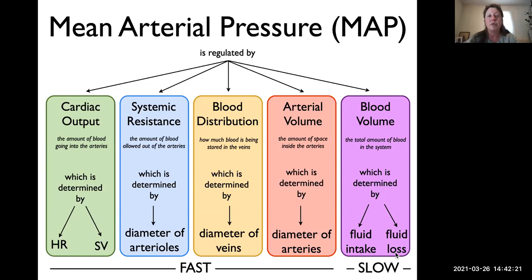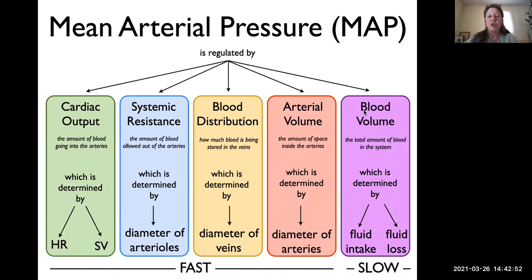Some is lost through sweating and a couple other minor mechanisms we won't go into. But the main mechanism for getting fluid to leave your body is urination. Fluid intake is controlled by you drinking and indirectly through thirst. Thirst is what causes you to drink more. And that sensation is produced by your brain in the hypothalamus.